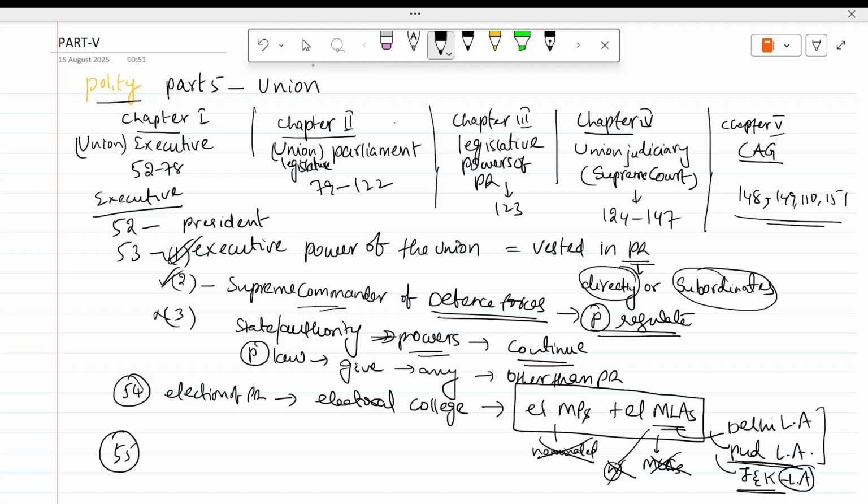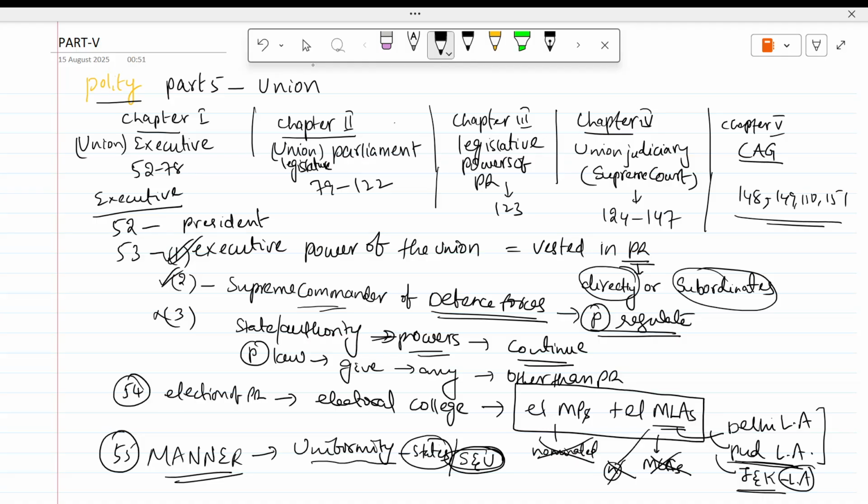Then Article 55 gives the manner of election of the president. There should be uniformity across states, and also between the states and the union, as far as the election of the president is concerned.